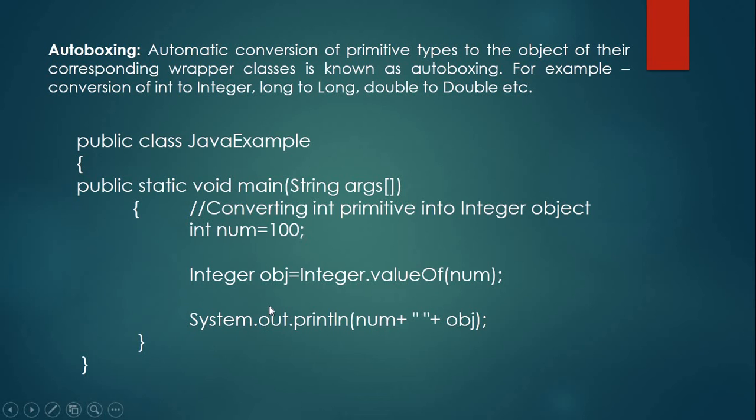Here in this example we have an int data type, variable name is num and its value is 100. If we want to convert this variable into an object, then our syntax will be Integer object name equal to Integer dot valueOf, and in brackets our variable num. So this will convert our num variable into the Integer object. Okay, so that is the concept of autoboxing. Autoboxing converts primitive type into the object.